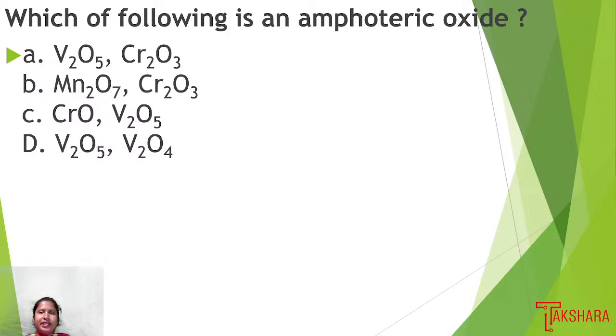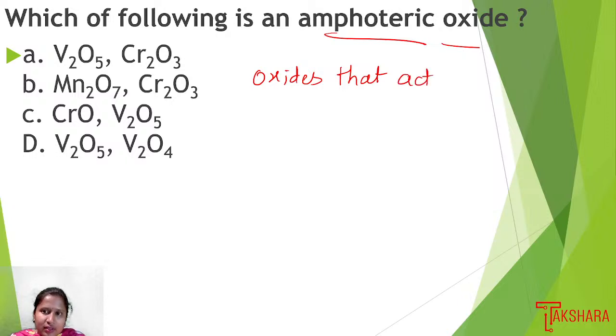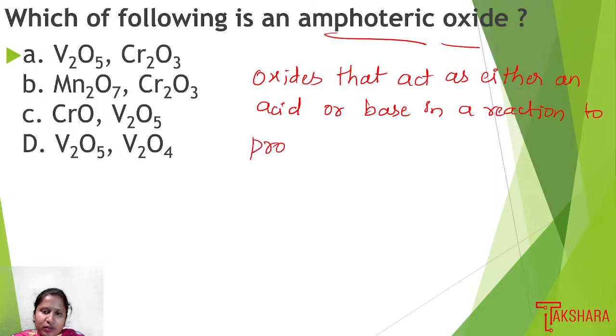Next question: which of the following is an amphoteric oxide? In the given options, they are asking which one of the following acts as an amphoteric oxide. Firstly, let us know what the meaning of amphoteric oxide is. Amphoteric oxides are oxides that act as either an acid or a base in a reaction to produce salt and water.